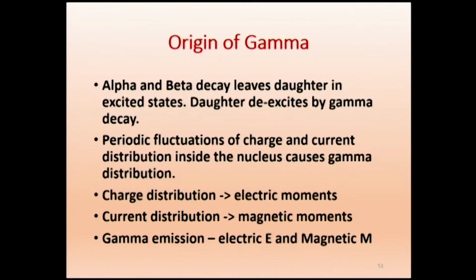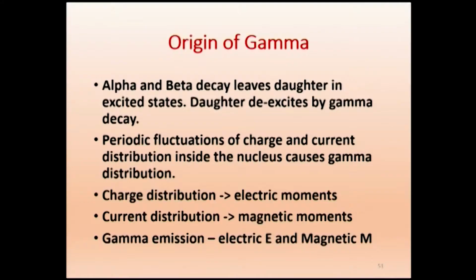So what is the origin of gamma ray? It is from within the nucleus. We get gamma radiation from within the nucleus. We have alpha and beta decay. We have a parent nucleus and a daughter nucleus. Sometimes when the alpha particle is emitted, it will be emitted from the ground state of the parent to the ground state of the daughter, then there is no extra radiation.